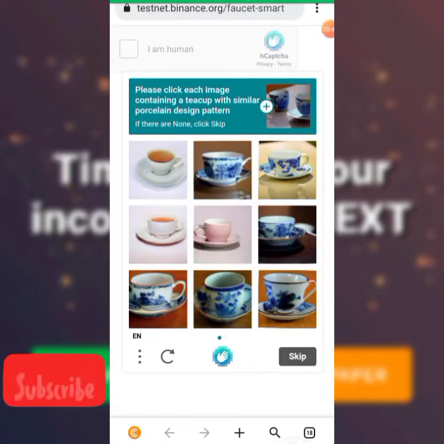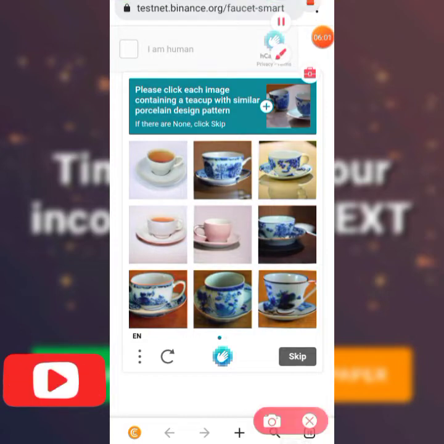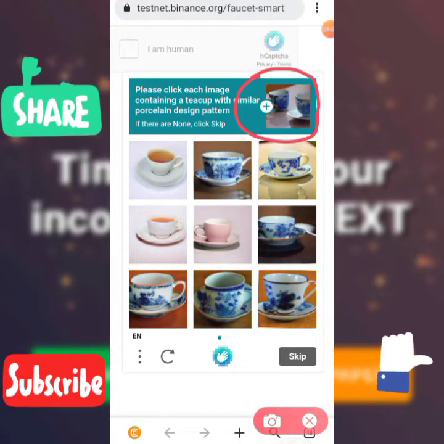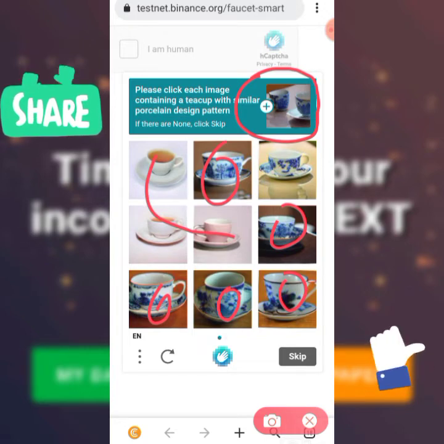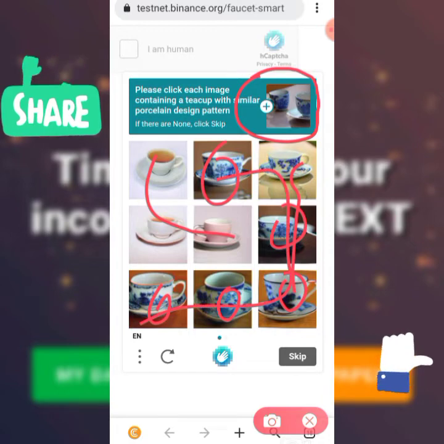When you open your own, you are going to see this. It will ask you to prove that you're not a robot. So you know how to do it, right? You just indicate that you're not a robot. See what they ask you to do. They said for you to prove that you're not a robot, select such a thing like this kind of plate. So we can select this, this, this, this. Okay, how many do we have here? These three, they are out of place. So these are the ones we're going to select. We select like this.